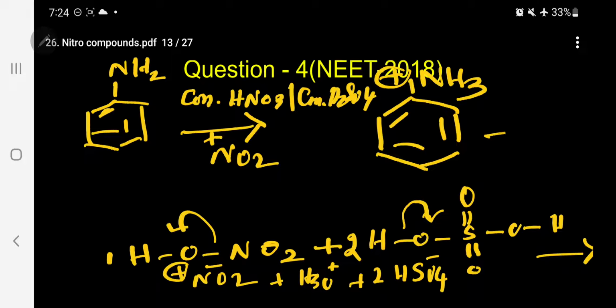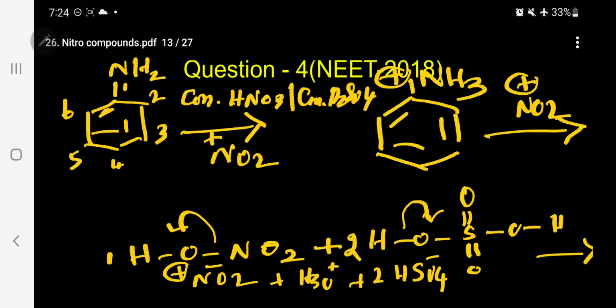When this anilinium ion is in the presence of this NO2 group, that is a positively charged electrophile, it is going to attack. You must understand there are 6 positions present. The NH2 group is attached to position 1, this is 2, this is 3, this is 4, this is 5, this is 6.